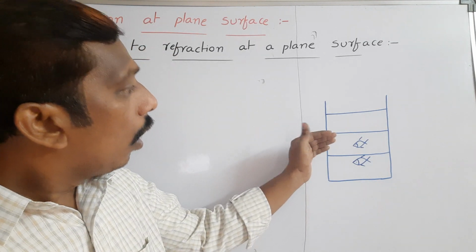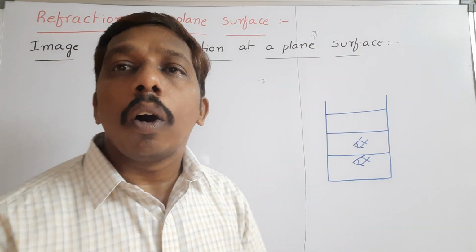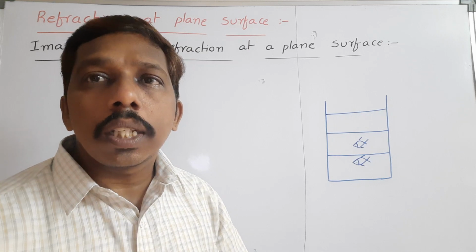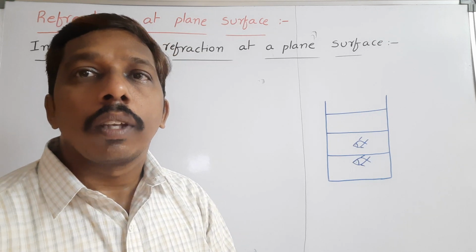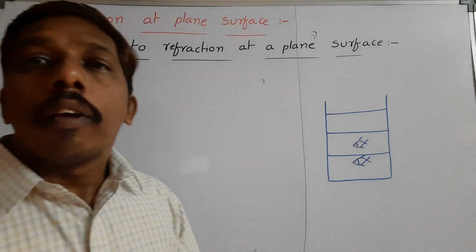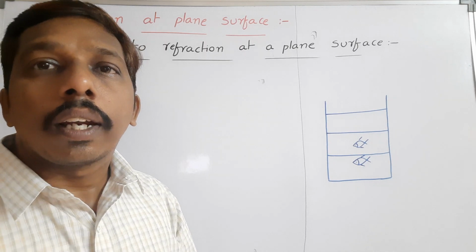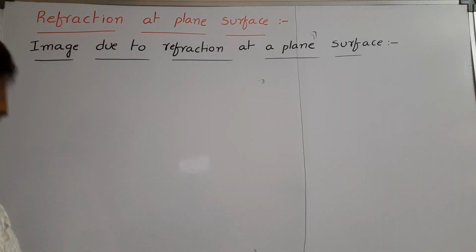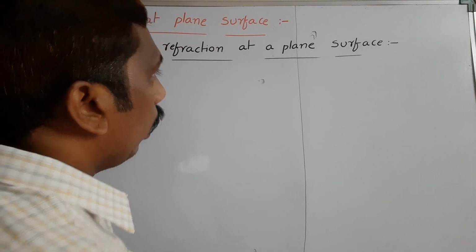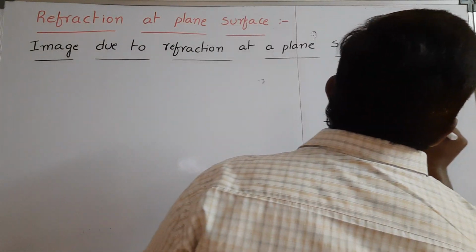Suppose the observer is in water and the object is in air, then how will it appear? Such cases we will discuss now. First we discuss the condition when the object is in a denser medium and the observer is in a rarer medium. So, first case, take it as a boundary of two media.